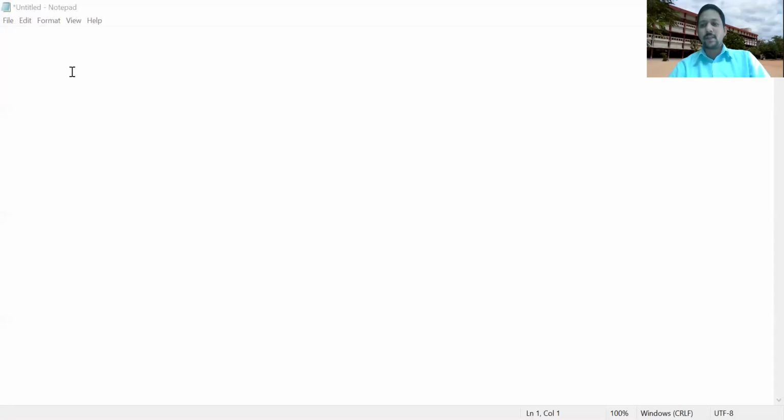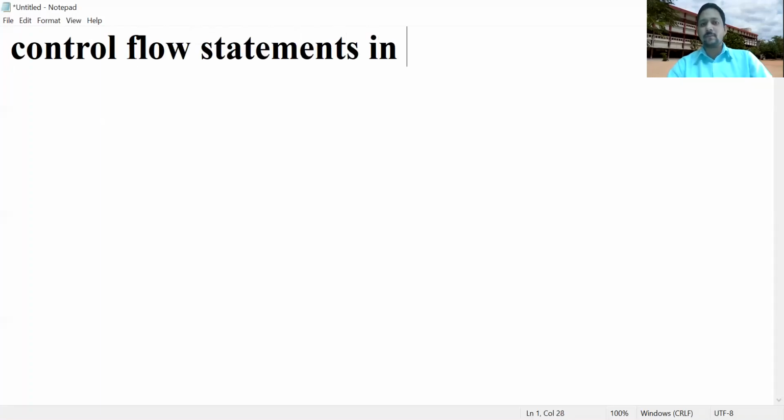Today, I'll explain the concept of control flow statements in Java programming. Up to now, we have learned the normal flow of control. Normal flow of control means the statements inside the Java code are executed from top to bottom. Whatever statements you write inside the class are executed from top to bottom. If you want to break the code or change the flow of control, in such cases we use control flow statements in Java programming.